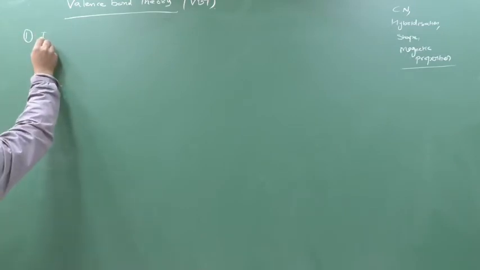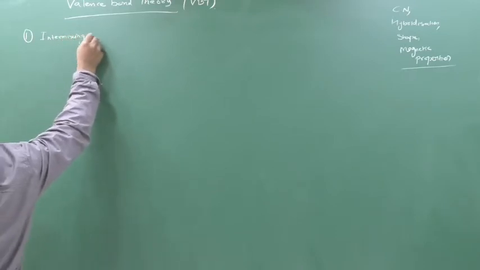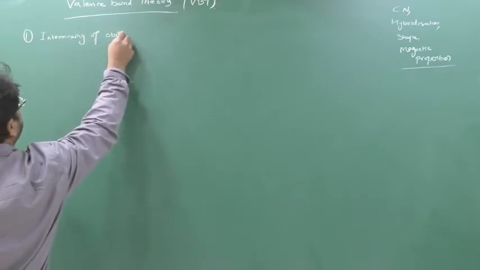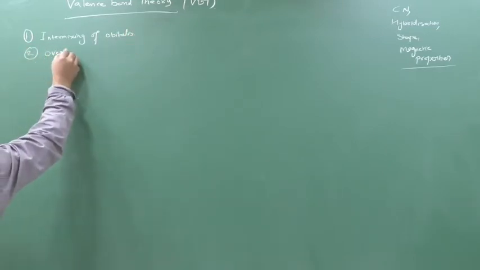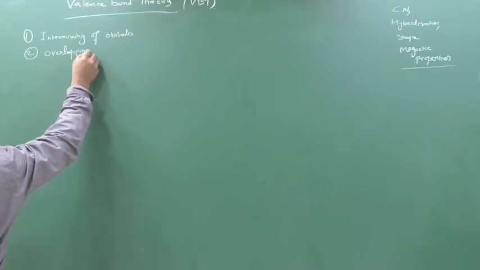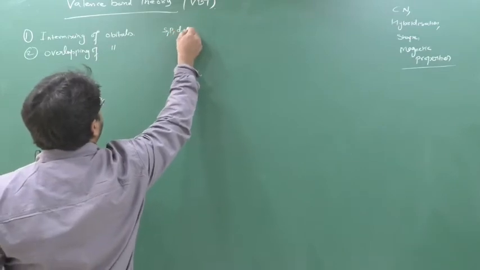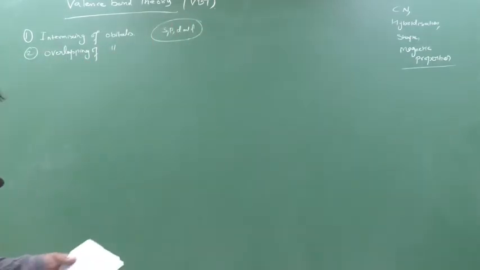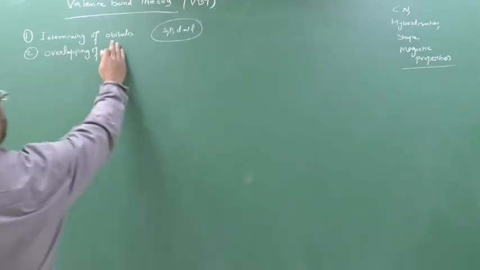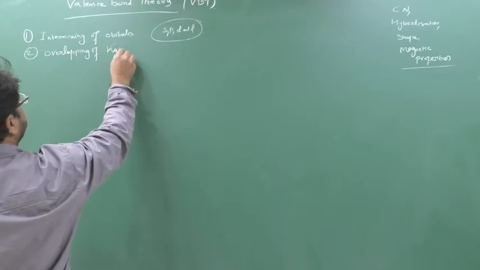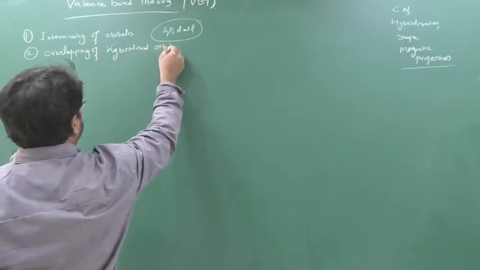First, there will be intermixing of orbitals, and second, it will do overlapping. Orbitals like s, p, d and f will be involved. First they do the intermixing, and then the overlapping of hybridized orbitals. You know this from chemical bonding.